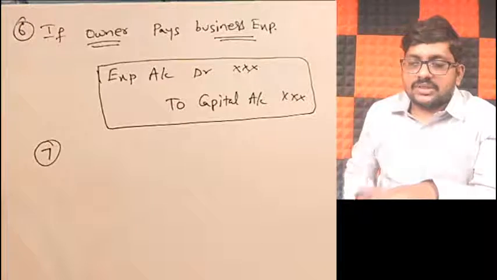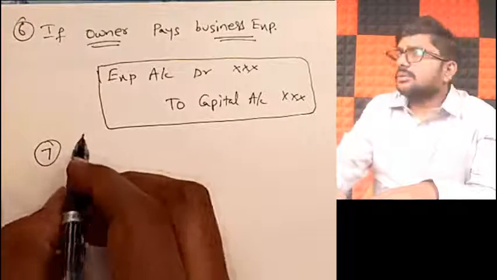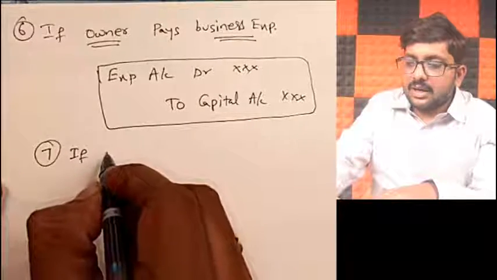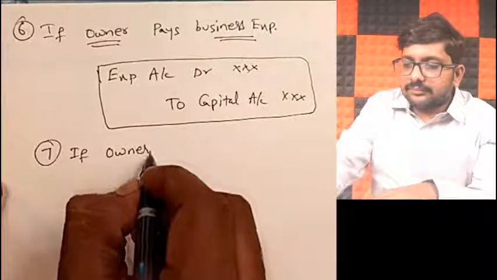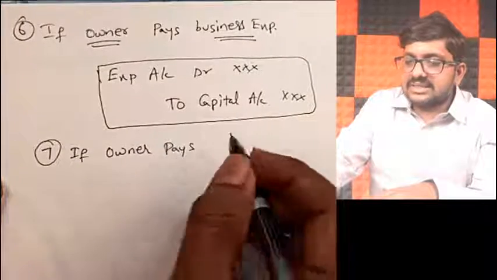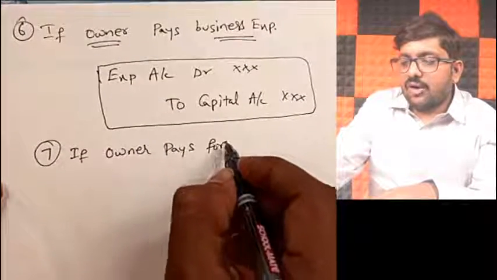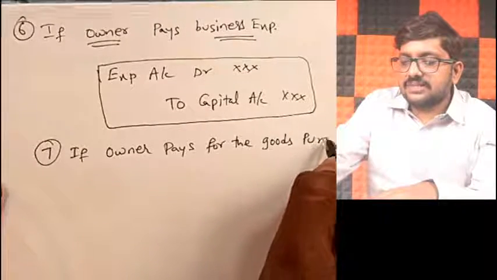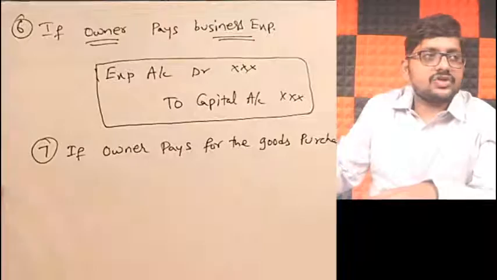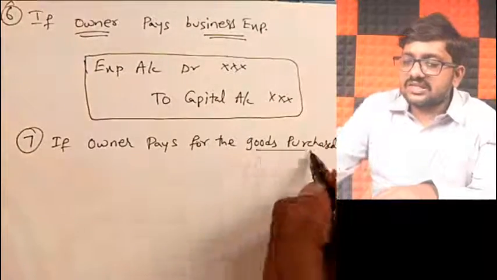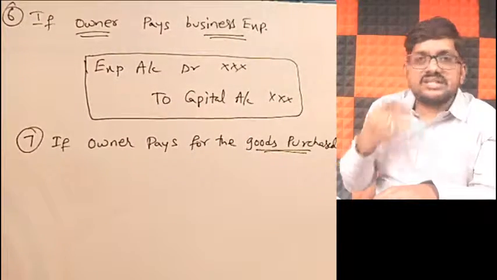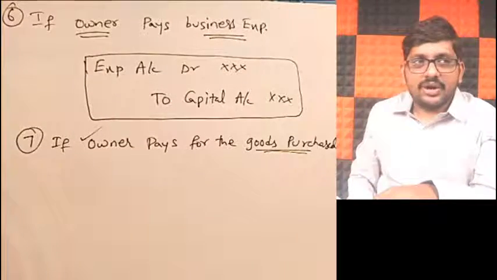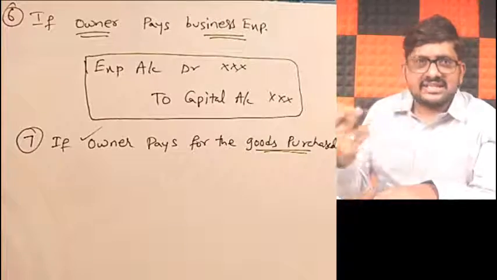Next situation. Imagine if the owner pays for the goods purchased. So what did we do, my dear friends? We purchased the goods. We means business. For the sake of business, we purchased goods. But who paid the money? The owner paid the money. In this case, it is the same as above.